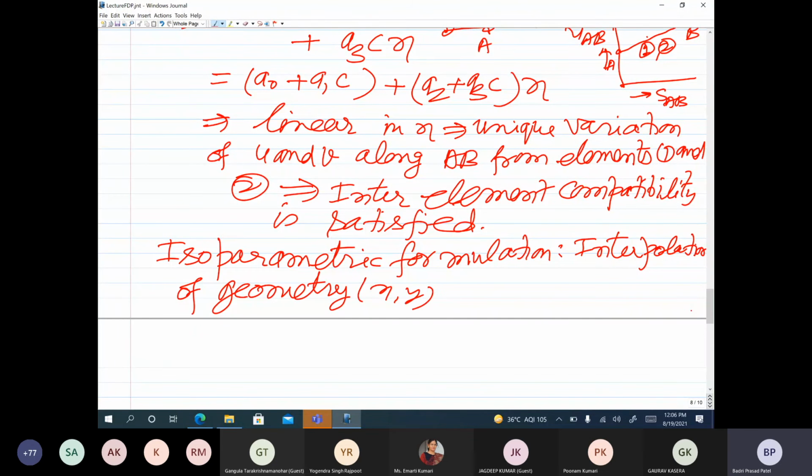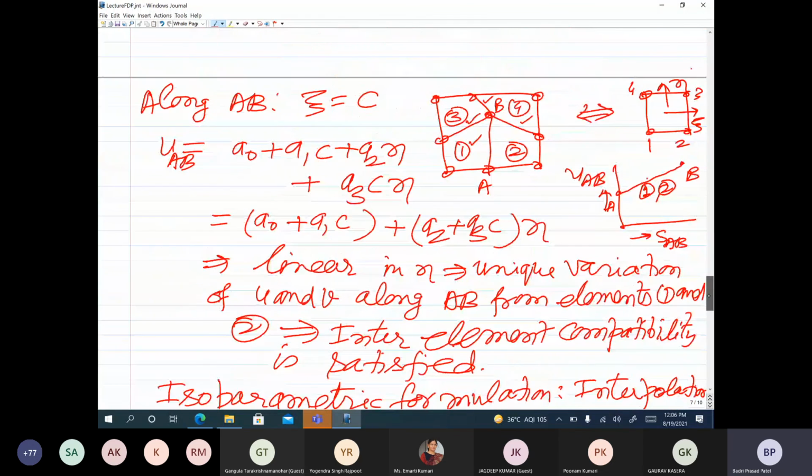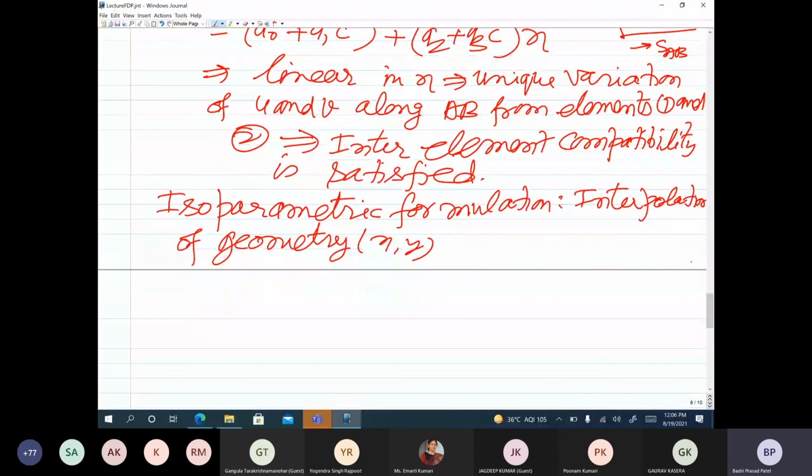like here I had written, these are the field variables u and v, and these are the physical coordinates x and y. Both of them are interpolated using the same kind of polynomial in xi and eta. So this is known as isoparametric formulation.